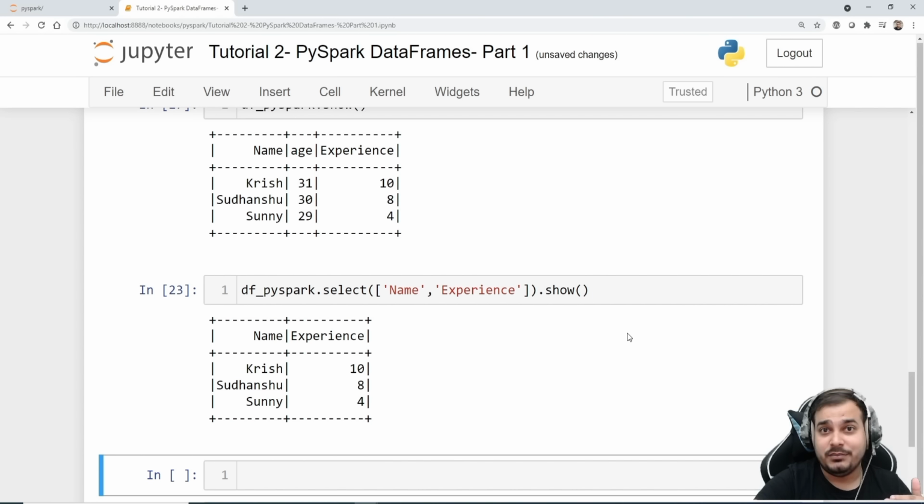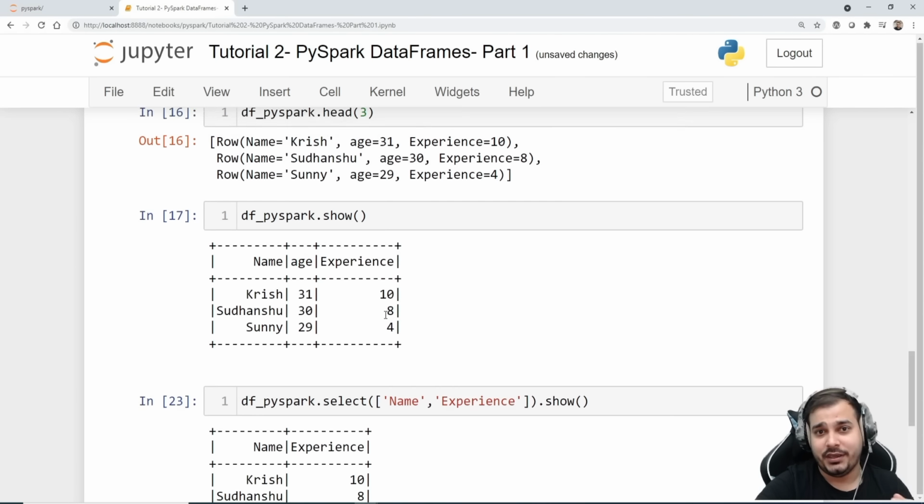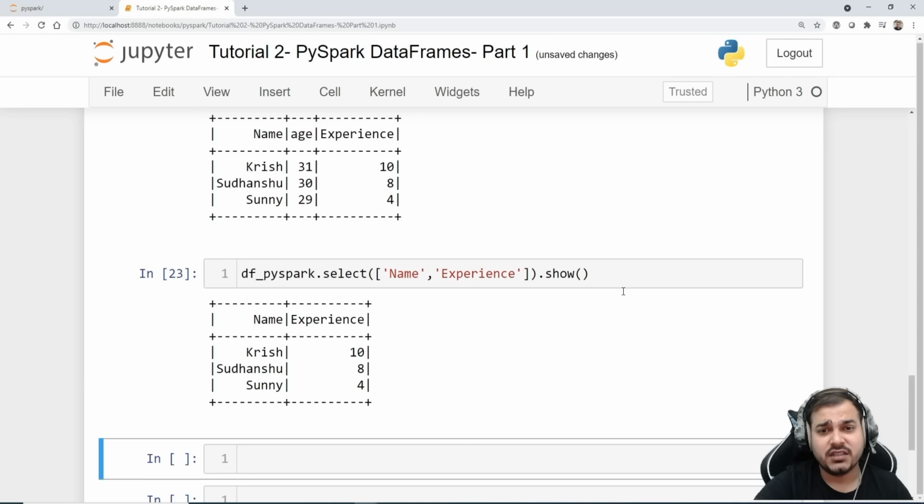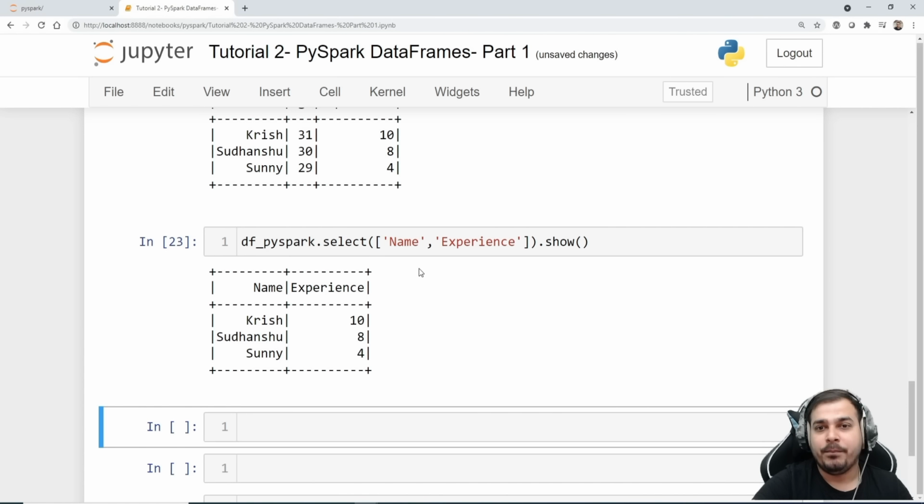And yes, slicing definitely will not work here, because I tried doing slicing and it was not working. Whenever you have any kind of concerns, always try to see the PySpark documentation. Pretty much simple. This is one way that we can select the columns and see the rows.